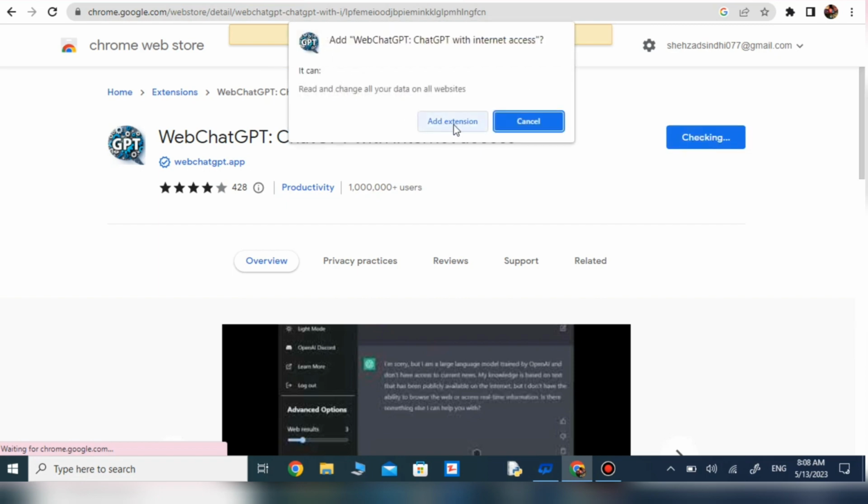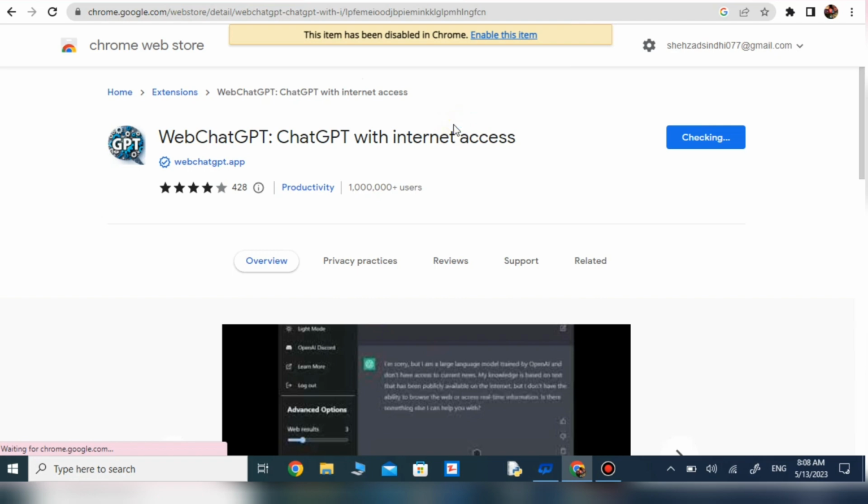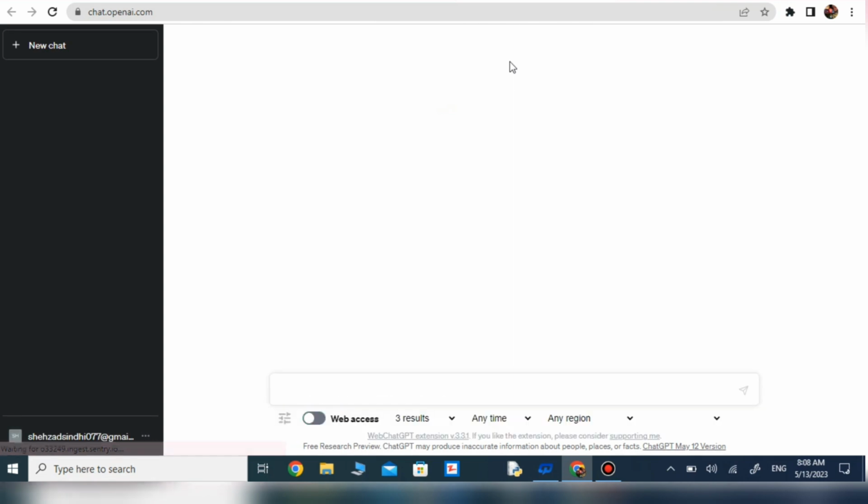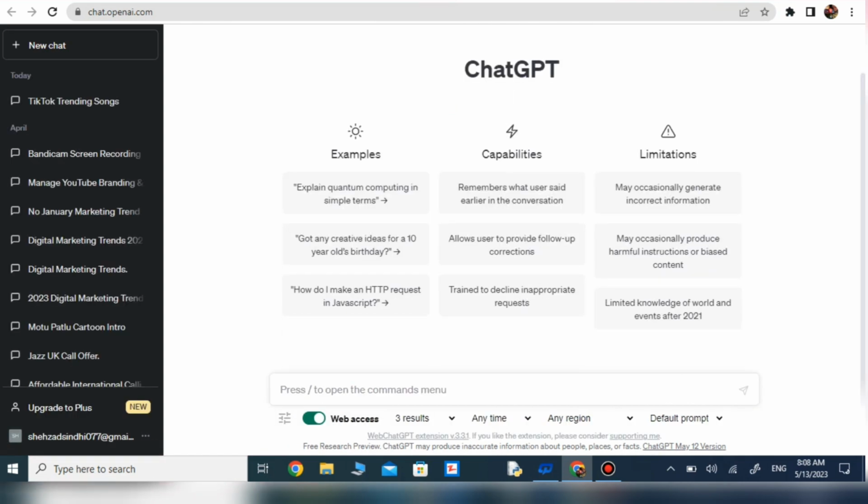the add extension button, so click on it, and after clicking on add extension you can see this type of interface. It is a ChatGPT with web access. So here is a web access button, you can turn it off and on as you want. Here it is on.